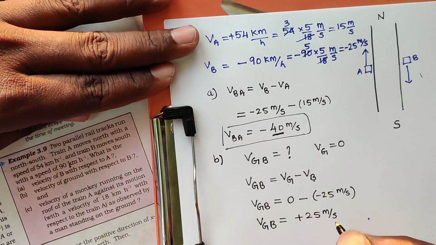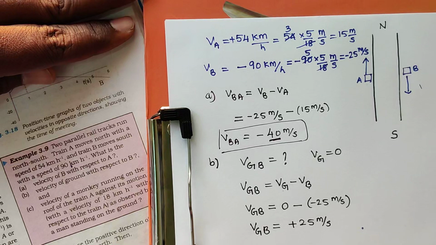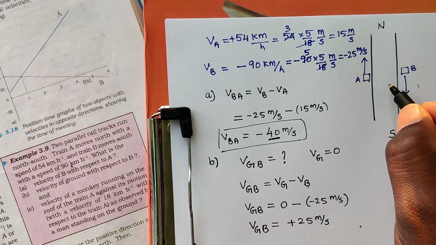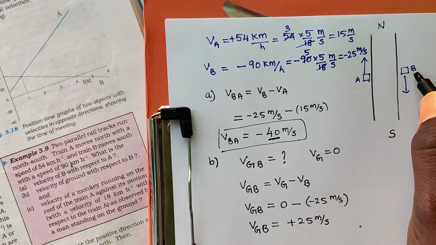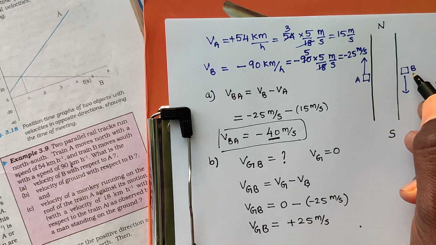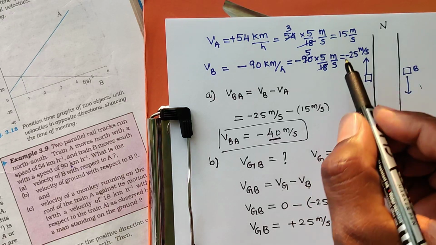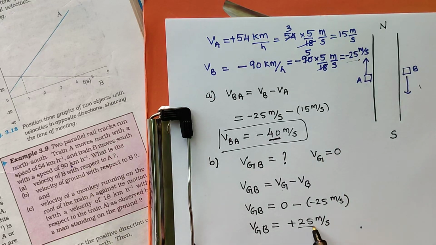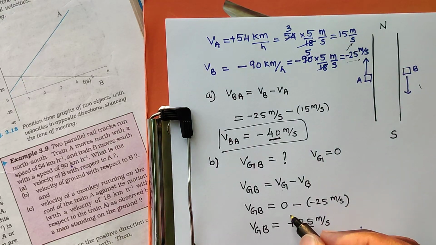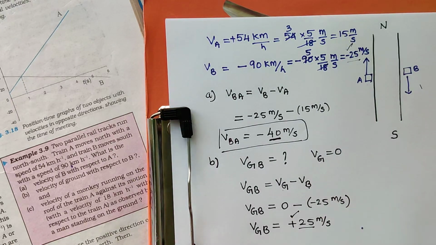I discussed this already. For a person inside B, the ground appears to move in opposite direction to B. That means it appears to move in north direction with the same speed as train B. So train B speed is 25, ground speed is also 25. Train B is moving south, but the ground appears to move towards north.